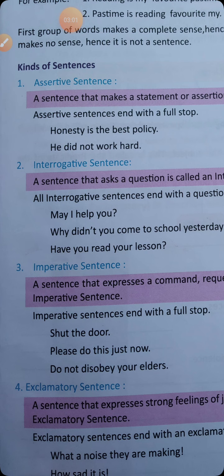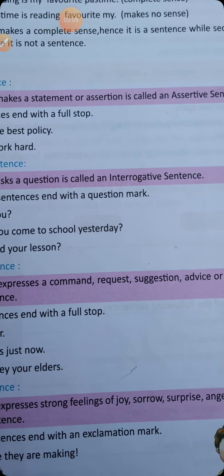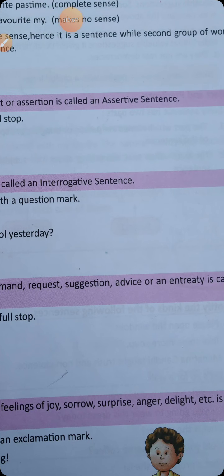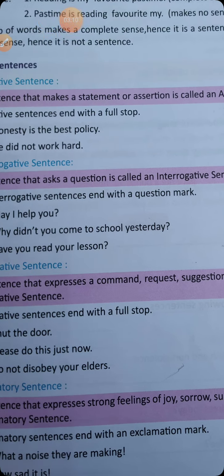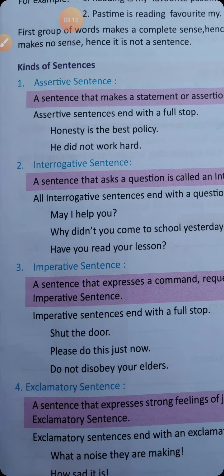Last one, exclamatory sentence. A sentence that expresses a strong feeling of joy, sorrow, surprise, anger, delight, etc. is called an exclamatory sentence. So an exclamatory sentence ends with an exclamation mark, like: what a noise they are making! How sad it is!